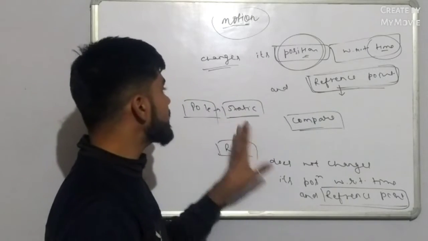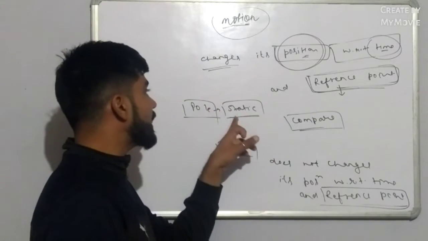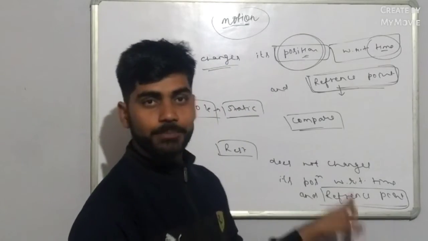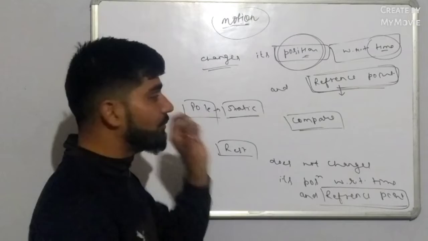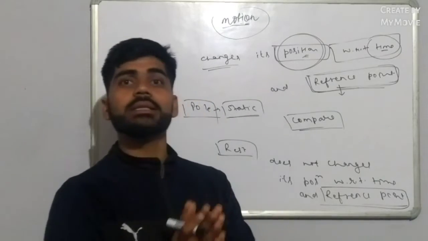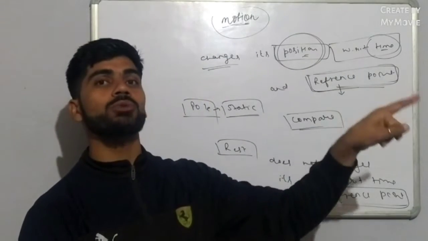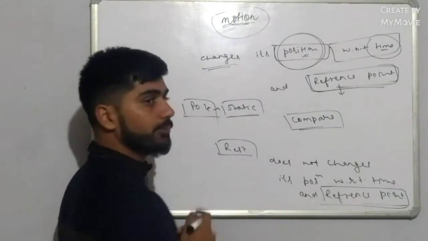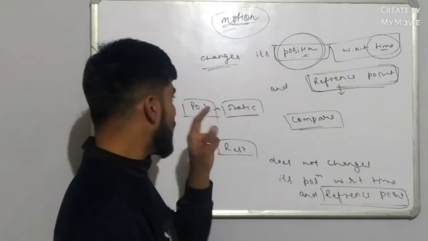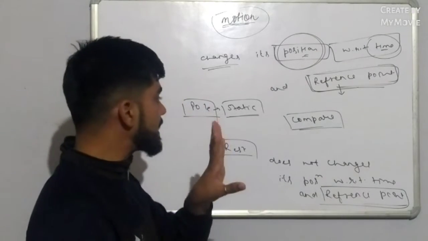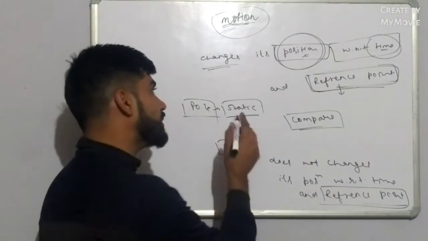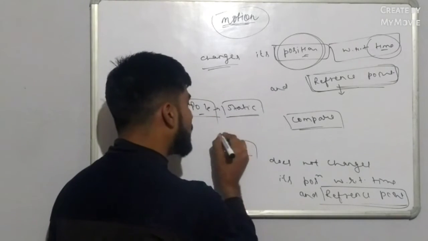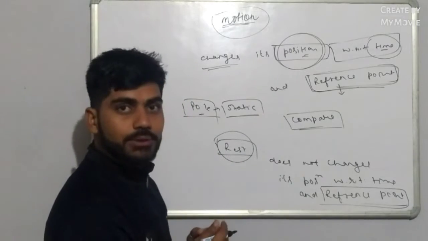So always remember that the static point is called the reference point. If a vehicle changes its position with respect to a pole, the vehicle is said to be in motion. On the other side, if the vehicle does not change its position with respect to the static pole, then we can say that the vehicle is at rest.